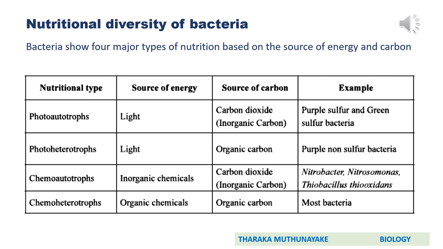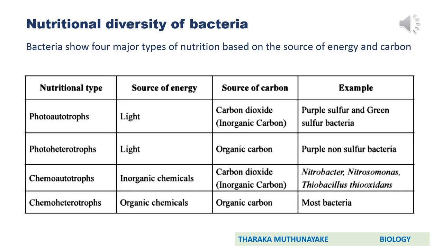Okay, second mode is photoheterotrophs. Then again, energy source is light and source of carbon is organic carbon. You know, basically heterotrophs use organic carbon. Then example, bacterium with photoheterotrophic mode of nutrition is purple non-sulfur bacteria. In addition to this, we can state another example, that is green non-sulfur bacteria. So it is not given in your resource book, but it is correct. So put green non-sulfur bacteria under photoheterotrophic nutrition. This is also another example.